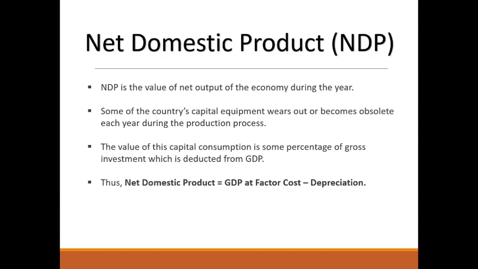The value of this capital consumption, some percentage of gross investment, is deducted from GDP. So, the formula for net domestic product is GDP at factor cost minus depreciation. Remember it: NDP is equal to GDP at factor cost minus depreciation.